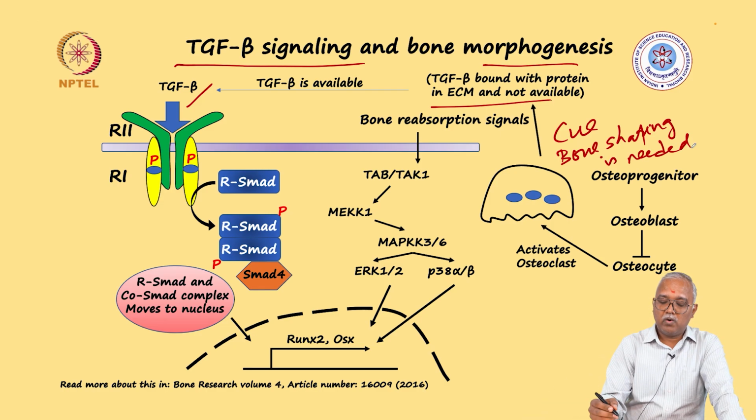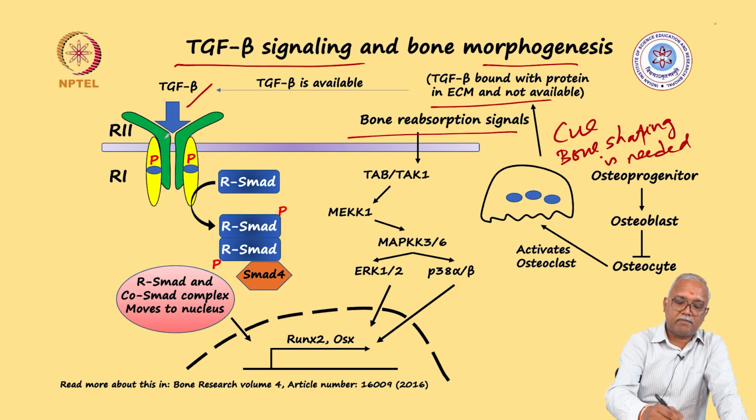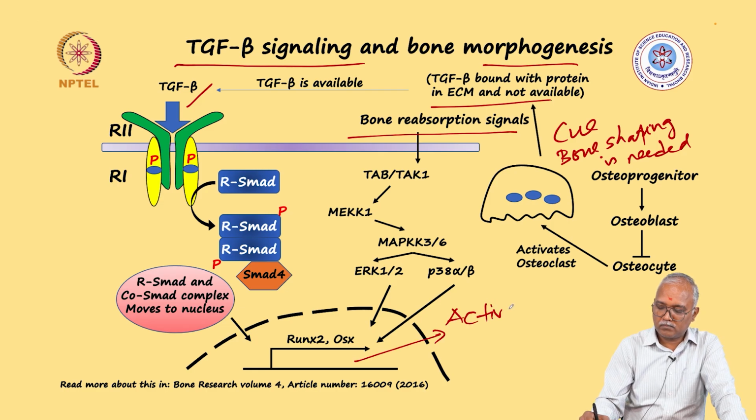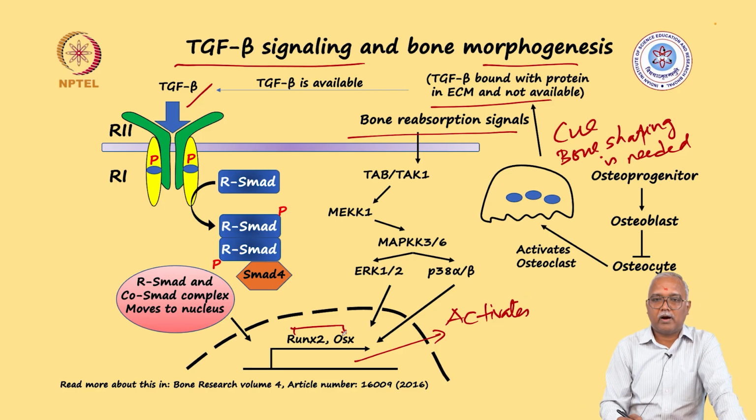We have seen how bone resorption and bone formation signals were there. Here in case of bone reshaping, you will have an independent signal, which is the bone resorption signal. So how will this signaling work? TGF-beta will bind to the receptor following the canonical pathway. The complex of R-Smad and co-Smad will travel inside the nucleus. Now they activate genes of different types, OSX and RUNX2.